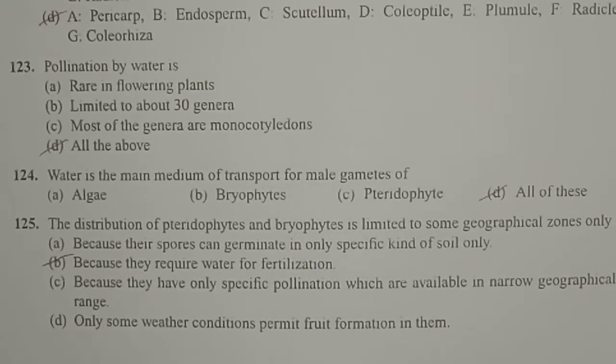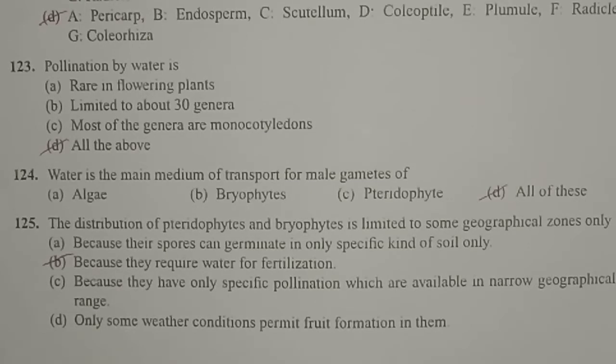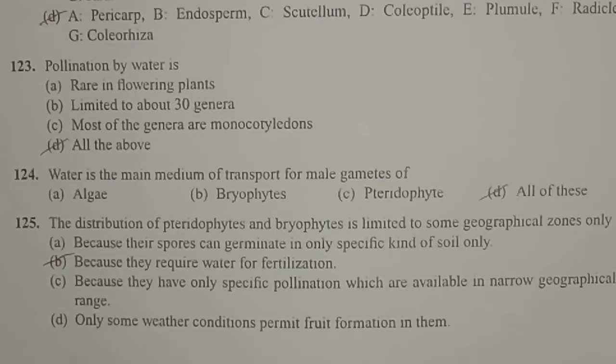Next question, the distribution of pteridophytes and bryophytes is limited to some geographical zones only. Why are the pteridophytes and bryophytes distributed only in certain geographical areas? It is mainly because they require water for fertilization. Where there is availability of water or moisture, in that area only we can find pteridophytes and bryophytes, because they are adapted to such habitats as they need water. Without water they cannot complete their life cycle. That's why they need water for fertilization.